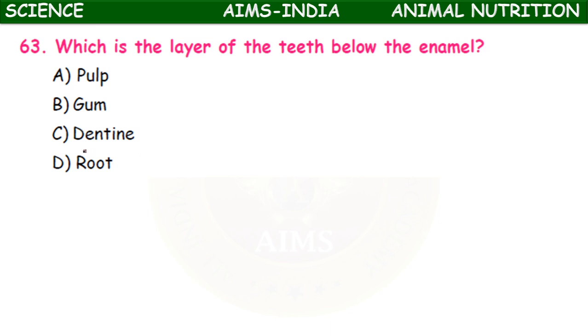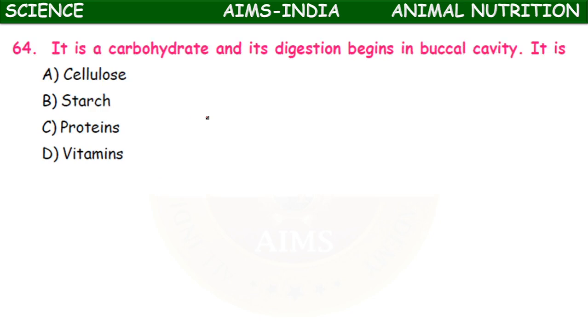Below the enamel, the innermost, that is dentine. Next, it is a carbohydrate and its digestion begins in the buccal cavity. Buccal cavity means the oral cavity, mouth. The digestion of starch starts in the mouth.